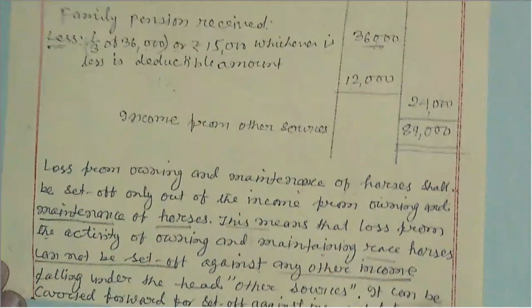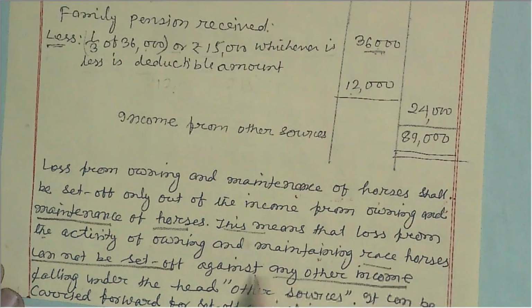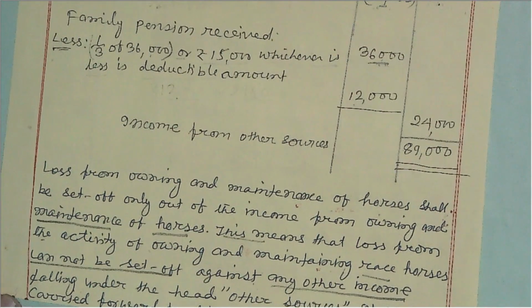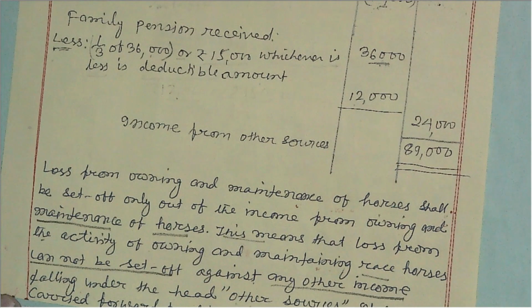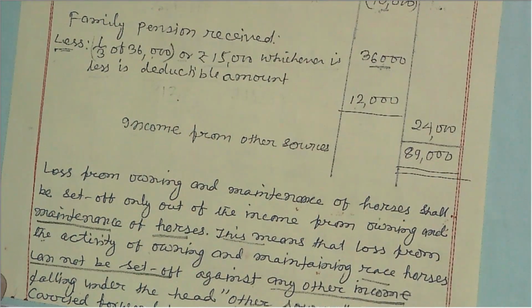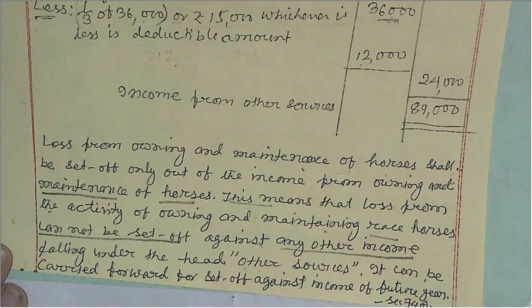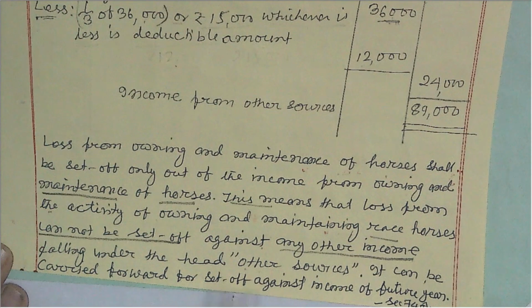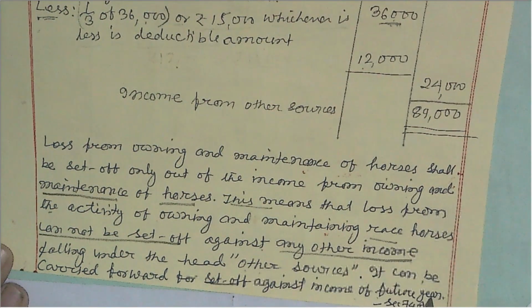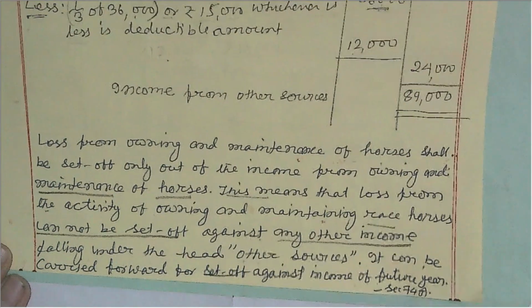As per the income tax provision, it is clearly given that it can be carried forward for set off against income of future years.